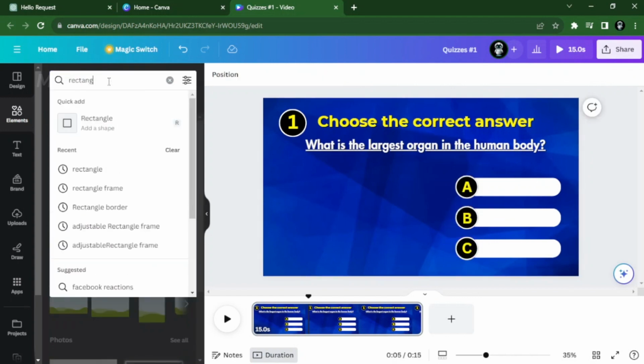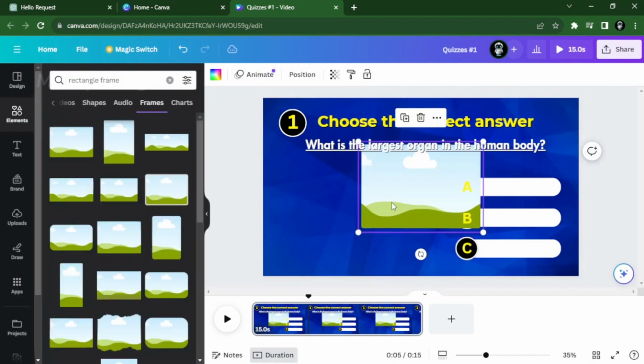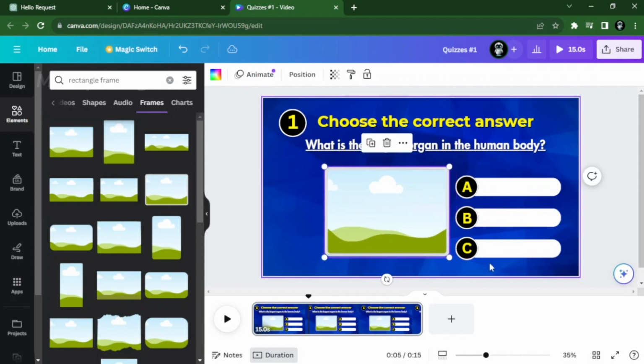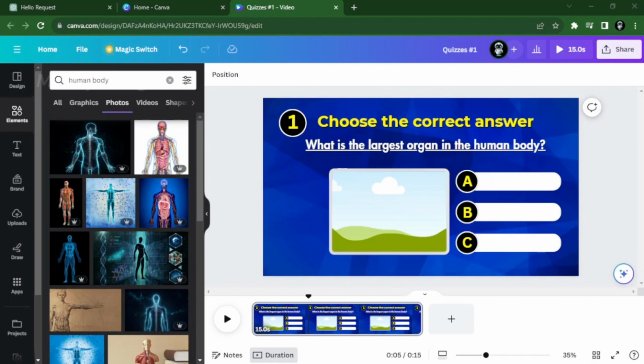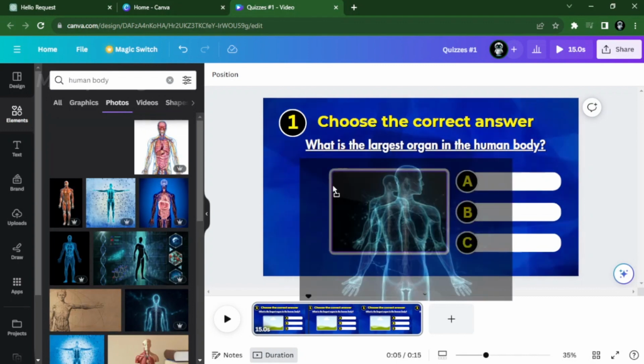I will also add a rectangular frame where we can place a photo or image to make it more visually appealing. On the Elements tab, search for a photo related to the question, then drag on the frame.